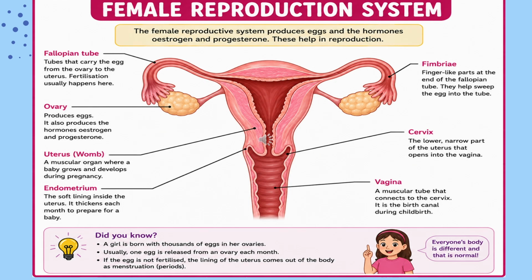This slide shows you the female reproductive system. The female reproductive system produces egg and the hormones called estrogen and progesterone. These help in reproduction. So now again, you will have to remember every part, every label of it, and the function of each organ.